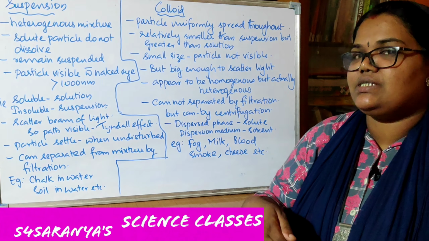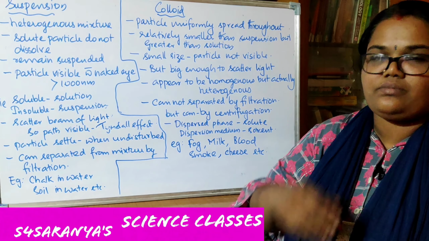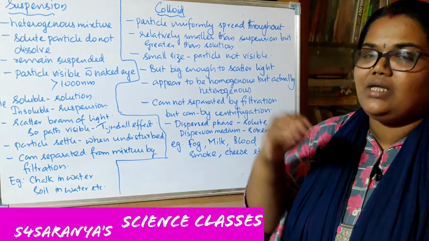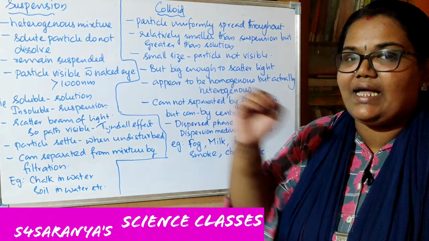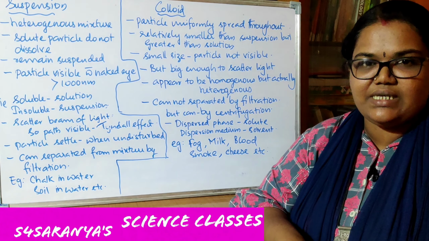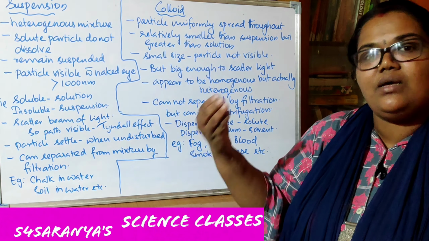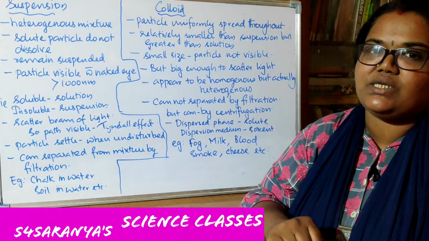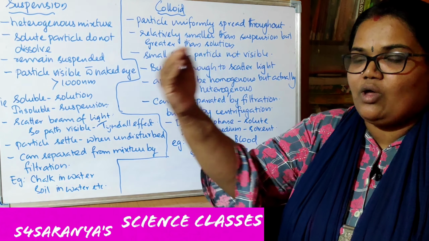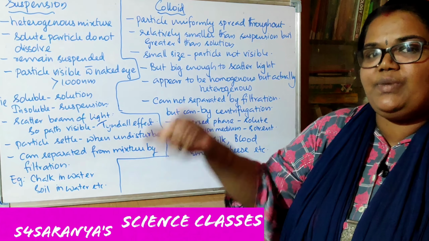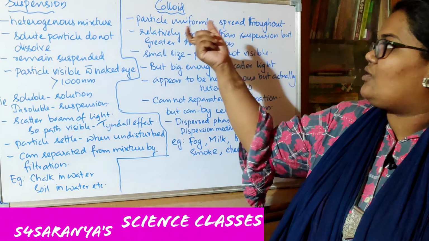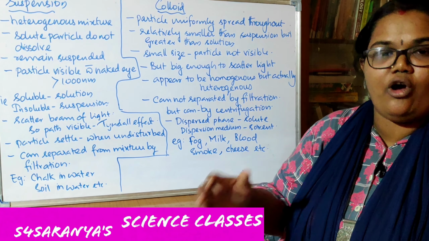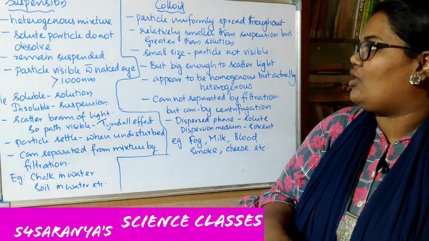Now we are going to discuss colloids. We have discussed solutions, where the particle size is less than 1 nanometer. In suspensions, the particle size is more than 1000 nanometers. In between them, there is some substance. It's not as small as a solution, not as big as a suspension. They are called colloidal solutions, or simply colloids, right?